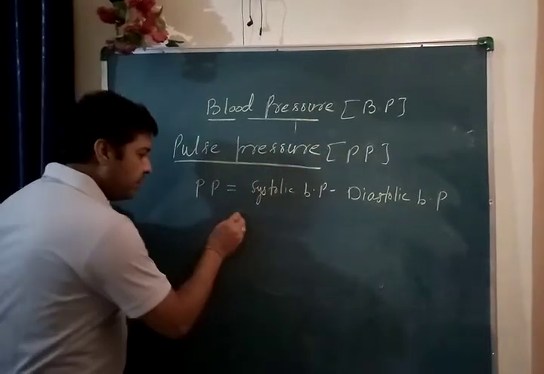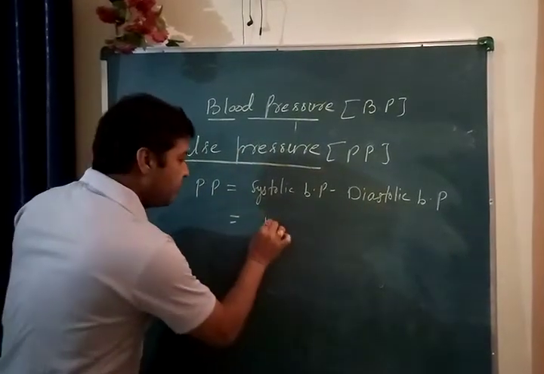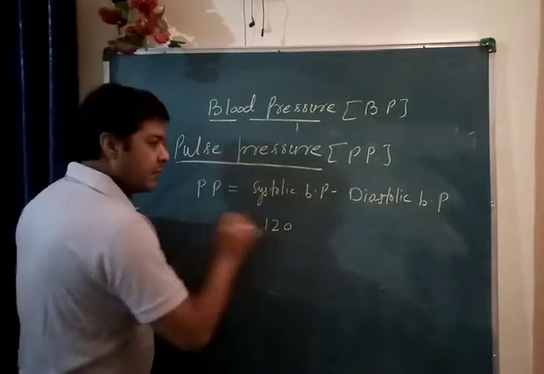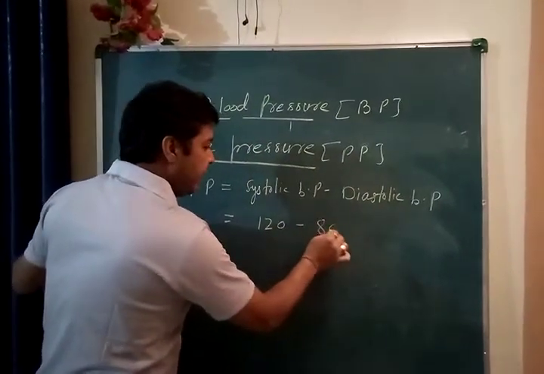So can we put the values now? Systolic blood pressure is 120 and diastolic blood pressure is 80.